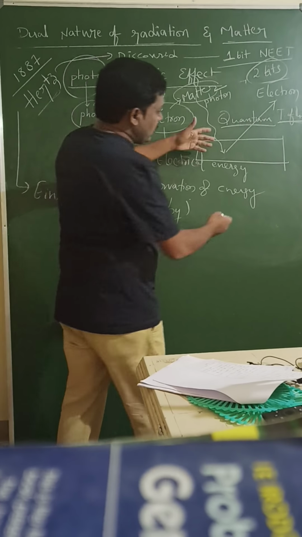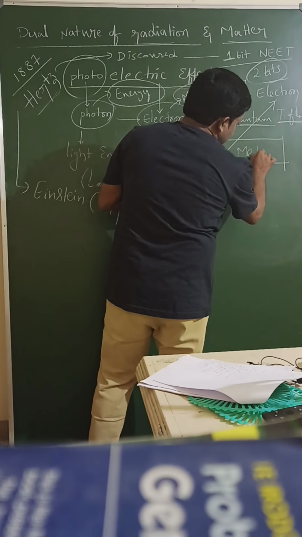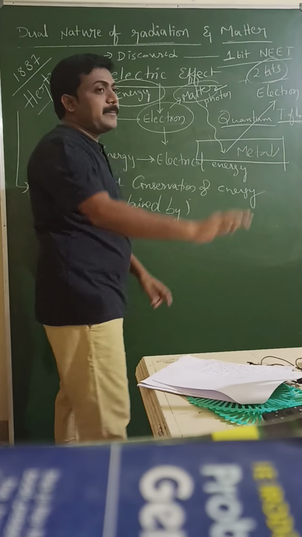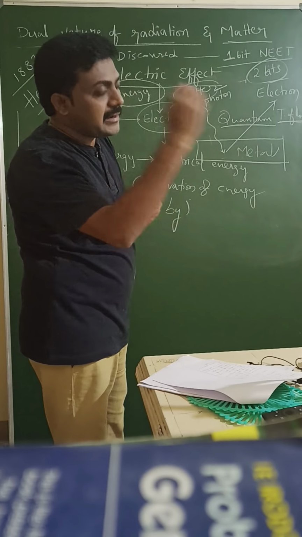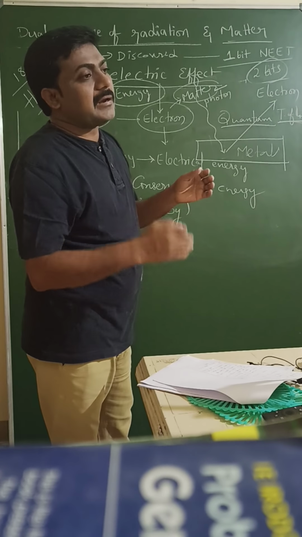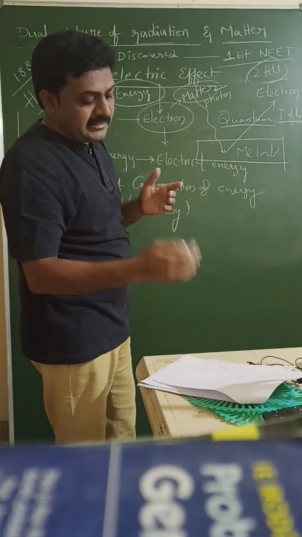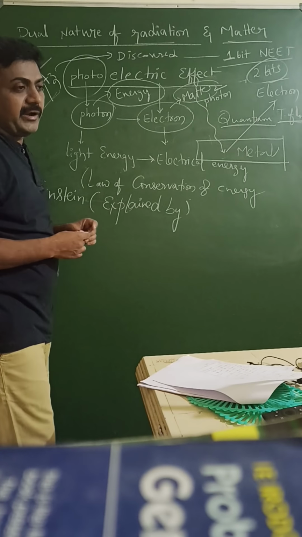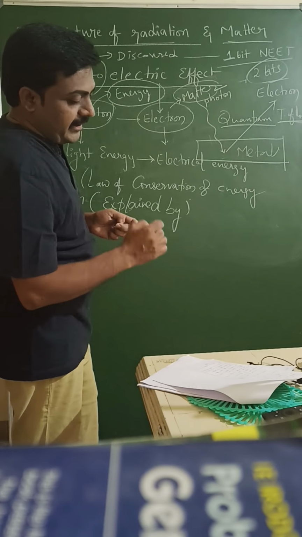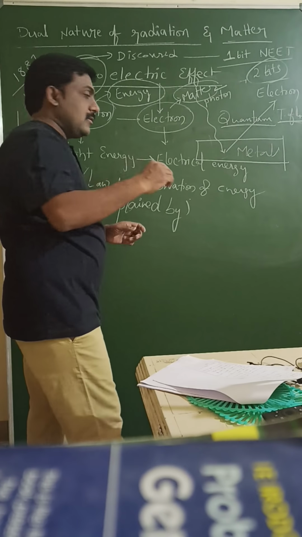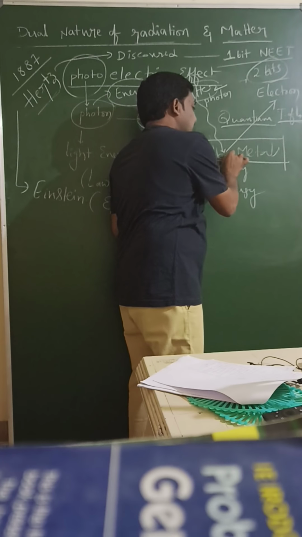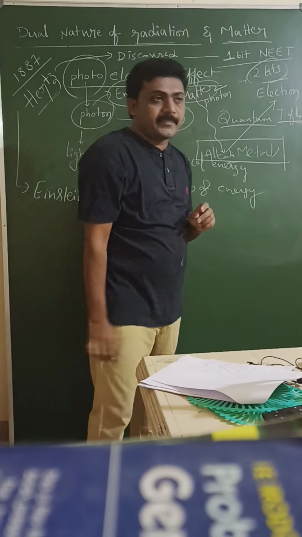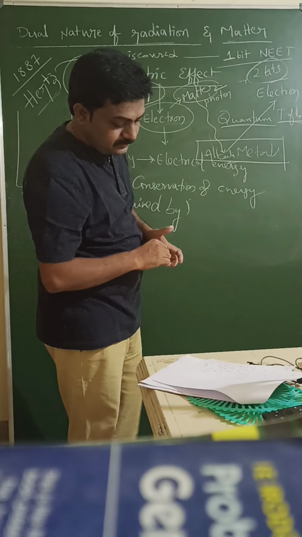But here I told you so many times, light is incident on metals. Here it is not possible with all metals, especially alkali metals. Alkali metals like lithium, sodium, potassium, rubidium, cesium, francium. So only some alkali metals show photoelectric effect. Remember this point. Alkali metals.